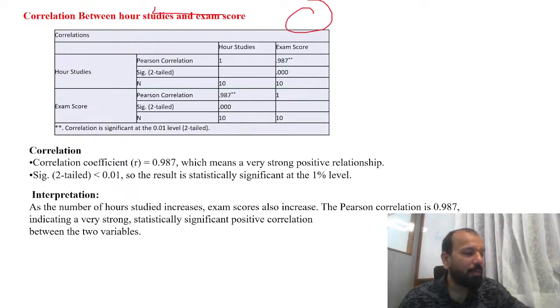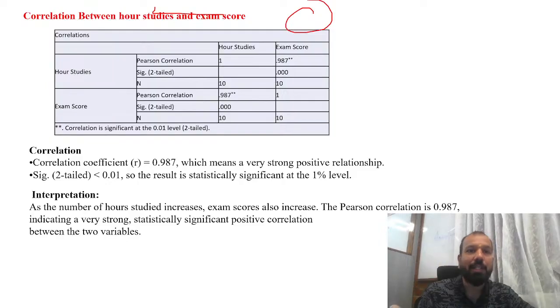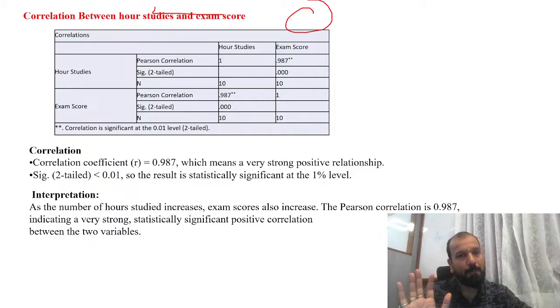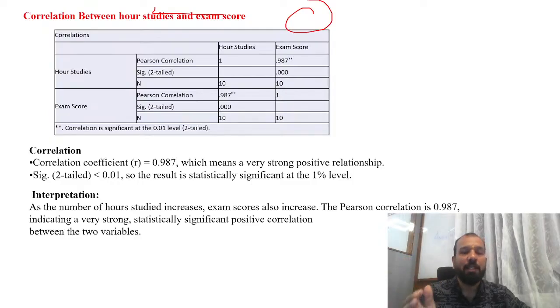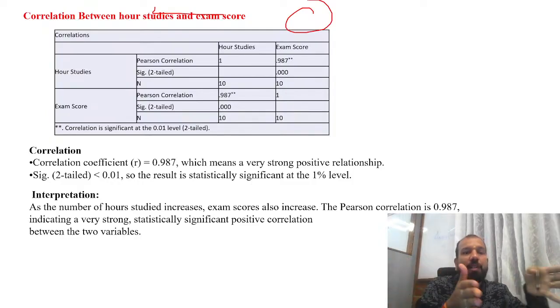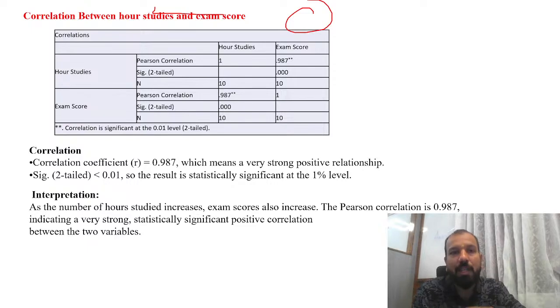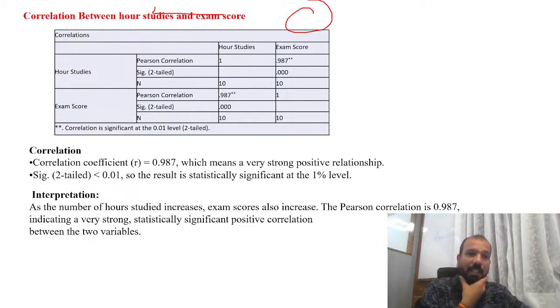The second research is all about how many hours you are studying in the classes and how many scores you are getting. Suppose that you are studying 2 hours in a day during your examination, how many scores are you getting? At the same time, many people are studying 8 hours in a school, and how many scores are they getting? So I want to see the correlation between the number of hours they are studying and how many scores they are getting.